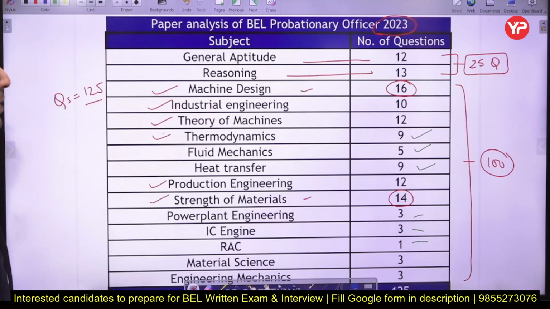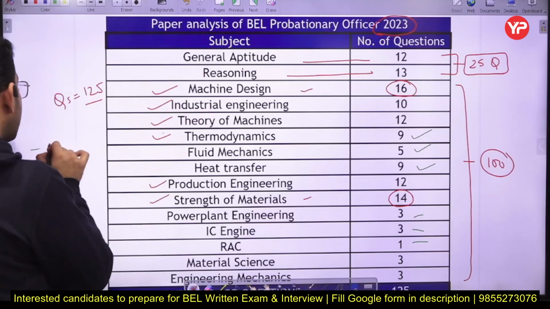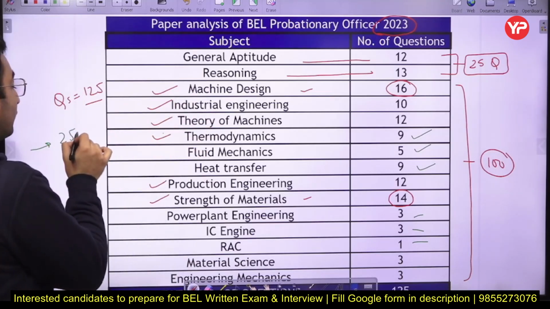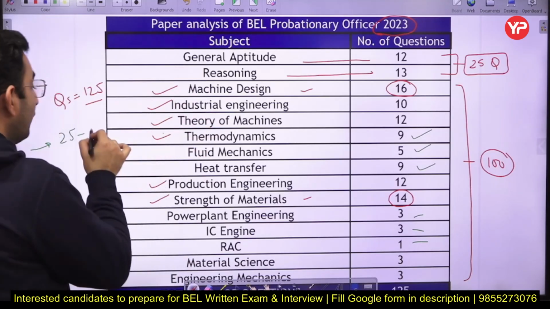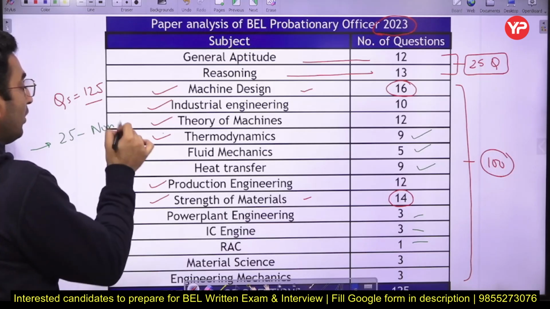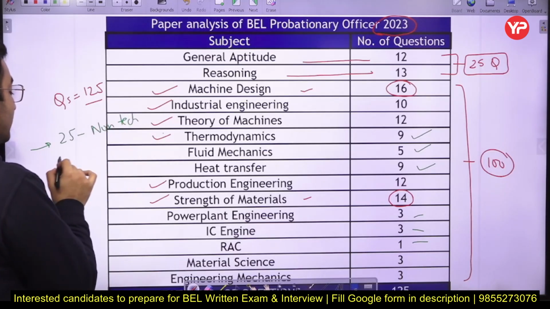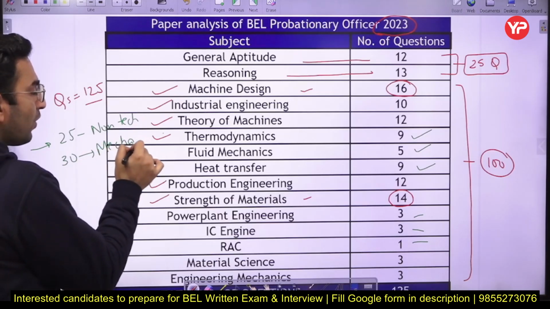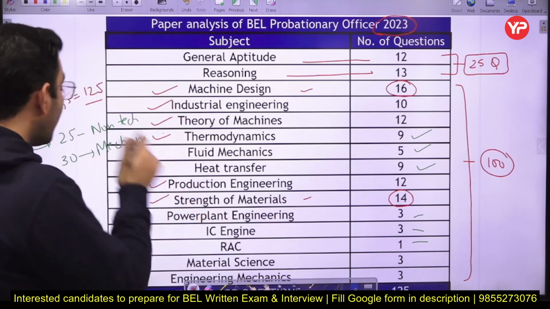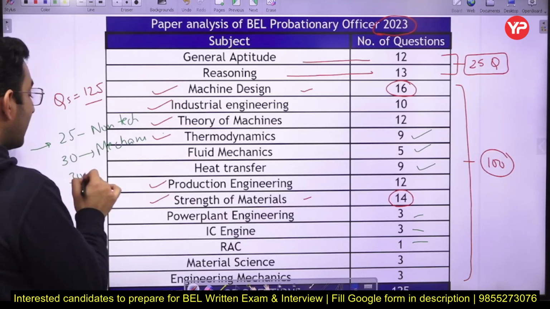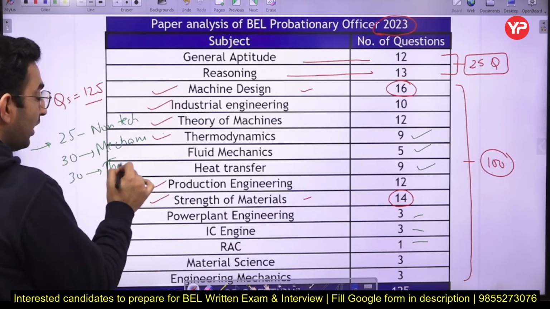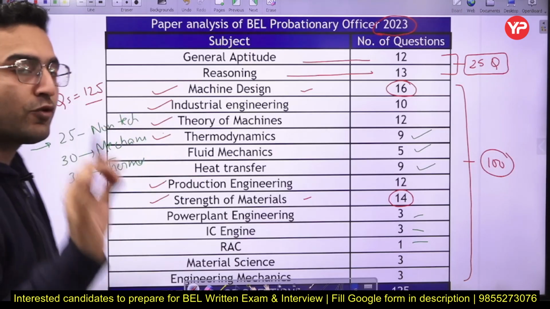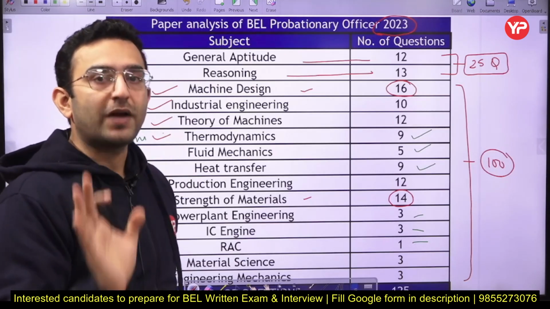So if we do the previous analysis of the BEL exam, out of 125 questions, 25 questions are directly related to the non-technical part, and around 30 questions are related to the mechanics portion, on average more or less. Similarly, around 30 questions have been asked from the thermal engineering part, including fluid mechanics, fluid machinery, heat transfer, basic thermodynamics, along with applied thermodynamics.